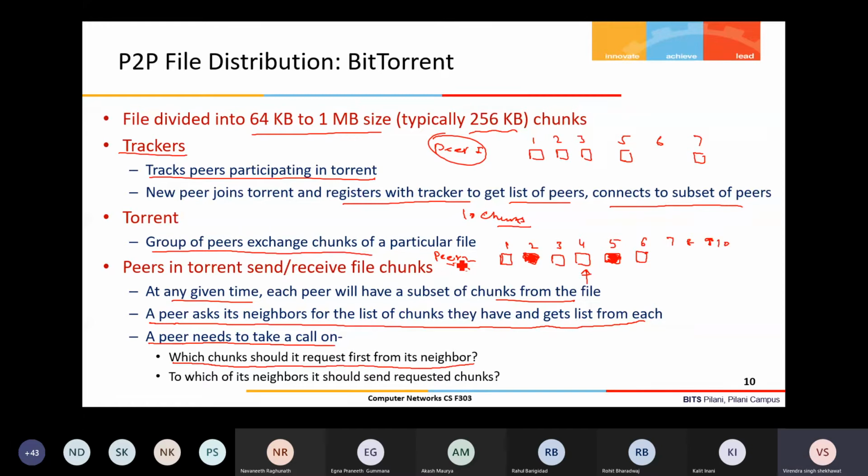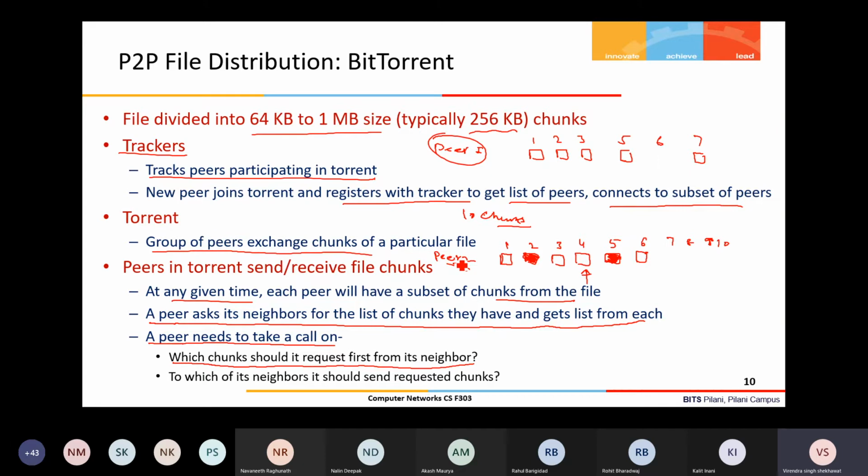So for that, the strategy, or the algorithm, which is used is that a peer should ask for the chunk that is a rare chunk, or the rarest chunk, because that chunk has a lesser number of copies; that chunk is in scarcity, you can say, in the network. So I have 5 peers.